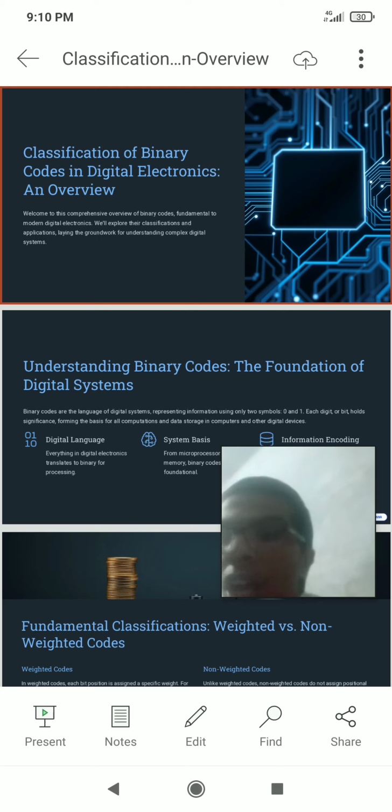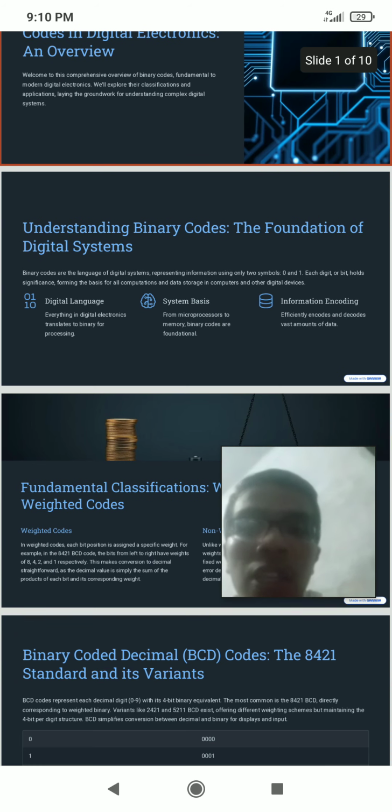Binary codes are the bedrock of all digital systems, representing information using only two digits, 0 and 1. This simplicity allows for data processing in complex electronic devices. Understanding binary codes, the foundation of digital systems.